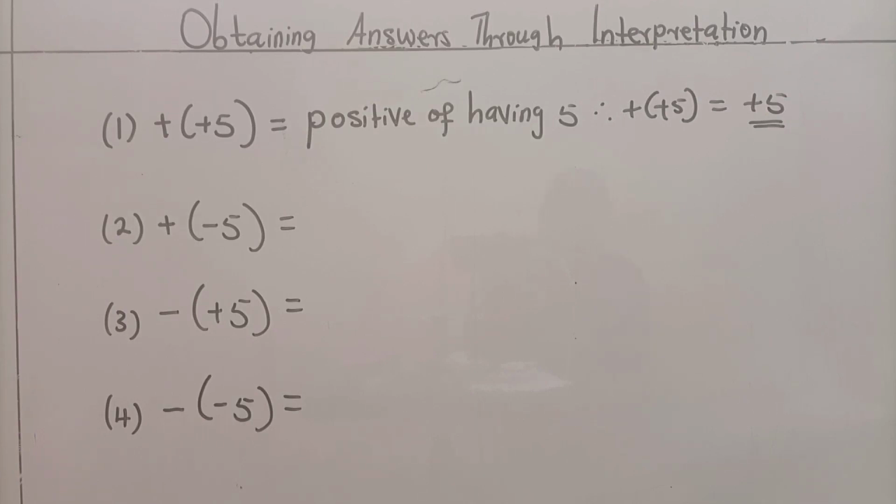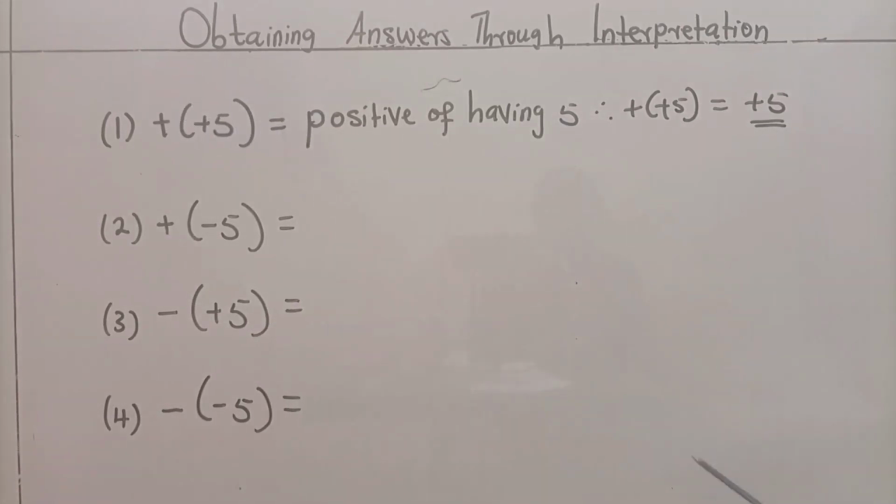Before now, we learned how to offer interpretation to basic number operations. It is one thing to interpret a number operation. It is a different thing to offer an answer after such interpretation. In this section, we're going to use 4 examples to learn how to obtain answers through interpretation. The first is already given, as you can see on the screen.